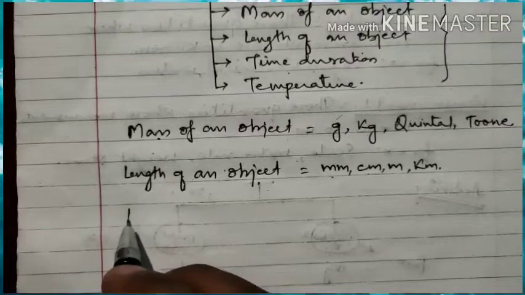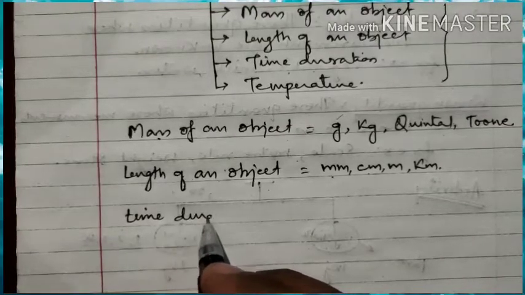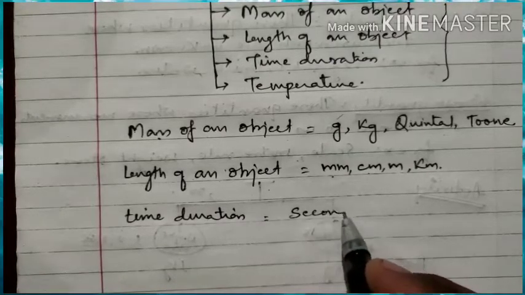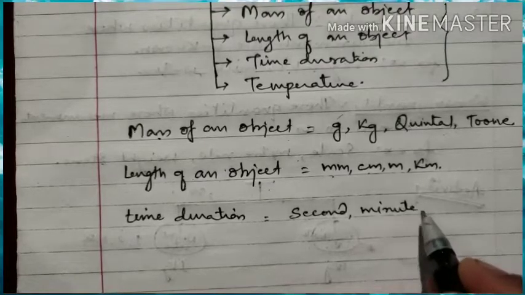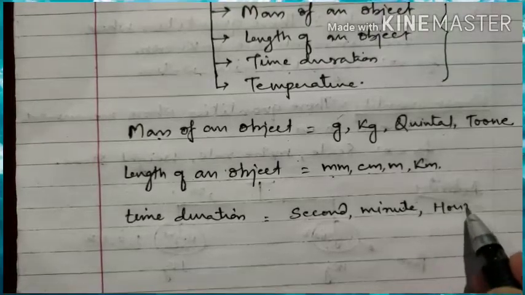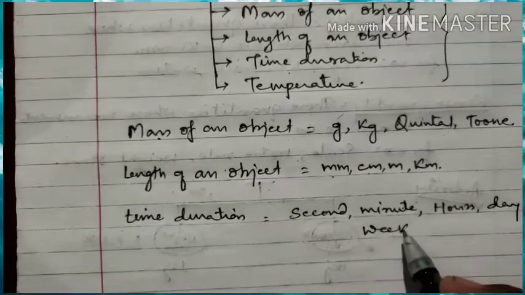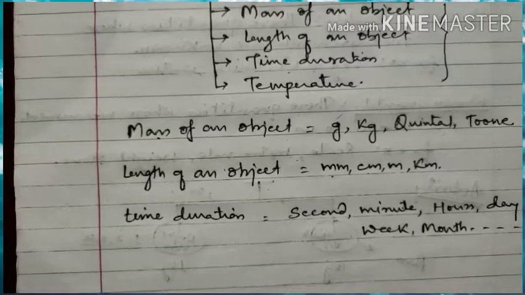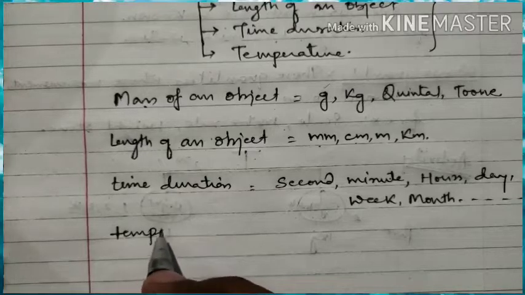For measuring time, in which unit do we measure the time duration? We measure the time duration in seconds. Then larger than this, minute, greater than minute, hour, greater than hour, day, greater than day, week, then month. These will be the units of time. Next is temperature.